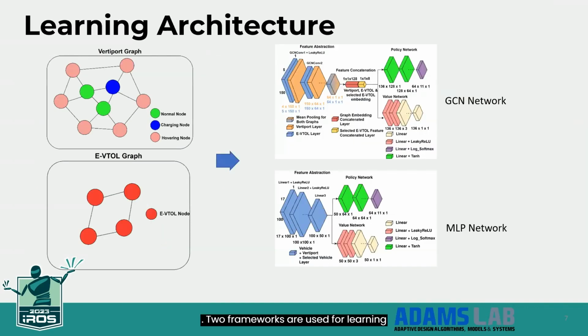Two frameworks are used for learning the policy model, namely the multi-layer perceptron-based RL network and the graph learning-based RL network. Both frameworks have feature abstraction, policy, and value networks. The main difference lies in the feature abstraction network, where the RL agent uses a condensed feature vector with both the vehicle and vertiport state space. The GRL agent uses two graph convolution networks, or GCNs, which take the vehicle and vertiport feature matrix along with the respective edge connectivity matrix. Both the policy networks will use a 4-layer MLP with log softmax.